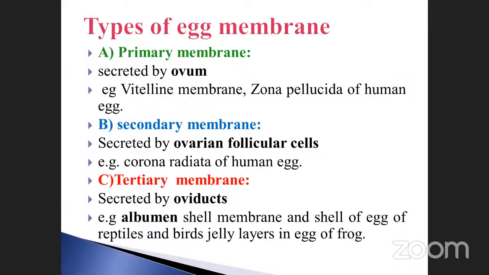All of you, please kindly take a hint. Take a note or paper. Just note it down. Types of egg membrane. Put a heading. Primary membrane secreted by ovum, with examples. Secondary membrane secreted by ovarian follicular cell, with examples. Tertiary membrane, oviduct. So what are the examples? You have to note it down. That is very, very important. Please follow it. Okay, go to the next one.